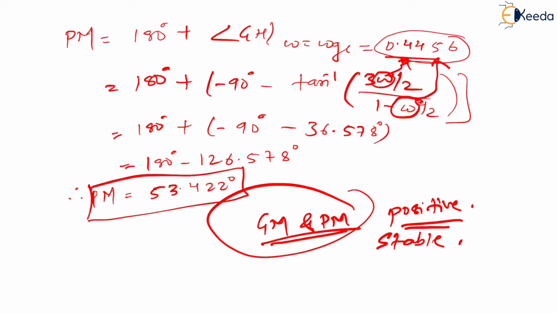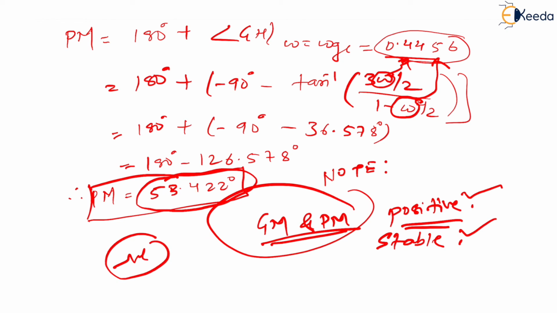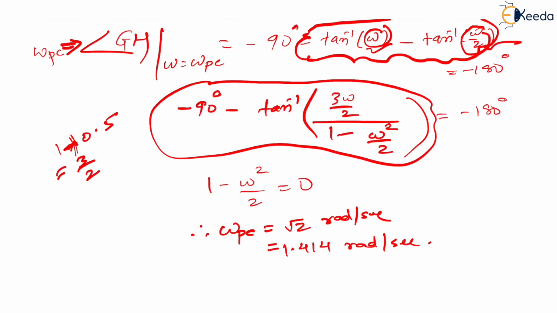Getting my point? Yes. Similarly, if you think of phase margin, if I want to make this stable system a critically stable system, then I have to add a phase of 53.422 degrees. Getting my point? And the last conclusion, this is a very very important note, is that when GM and PM both are positive, the system is stable. If any one of them is negative, it means the system is unstable. Getting my point? I will tell you this example.